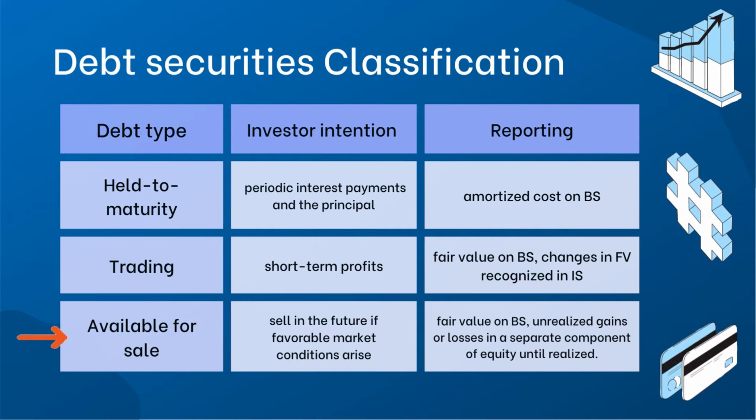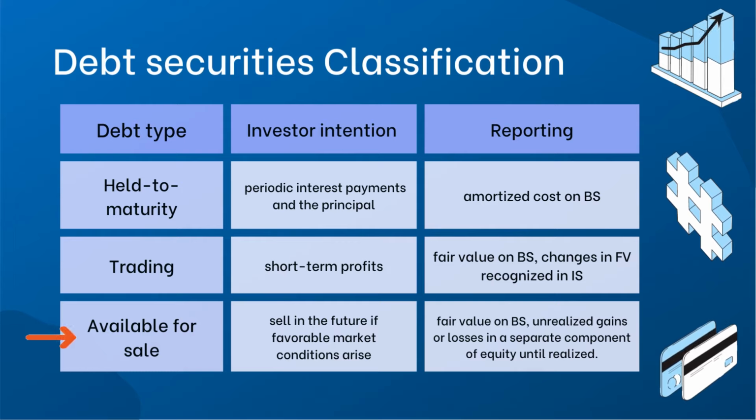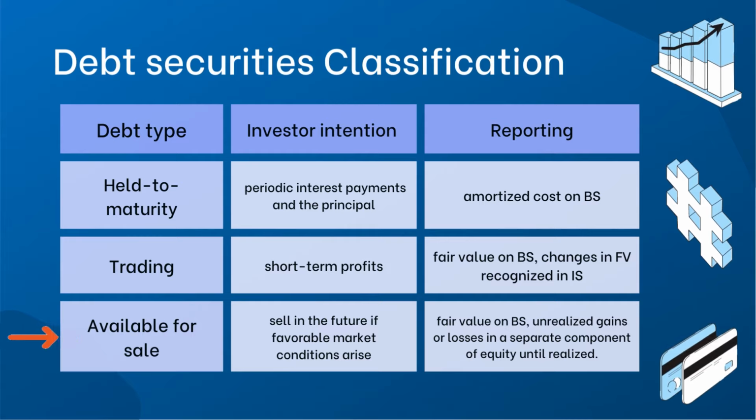Debt securities classified as available for sale are typically held for an indefinite period, with the intention to sell them in the future if favorable market conditions arise. Available for sale securities are reported at fair value on the balance sheet, with any unrealized gains or losses recorded as a separate component of equity until realized.